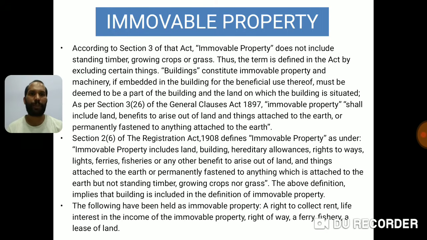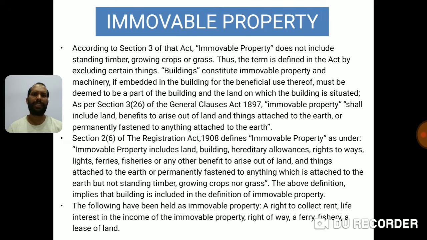Building constitutes immovable property, and machinery, if embedded in the building for the beneficial use thereof, must be deemed to be a part of the building and the land on which the building is situated. Okay, now what concept are they bringing? Buildings. The machineries which are embedded to the building are also being covered, and then the land used for such building is also covered. So we got three things under immovable property: the building, the embedded things and the land which is used. So these are covered under immovable property under this section.